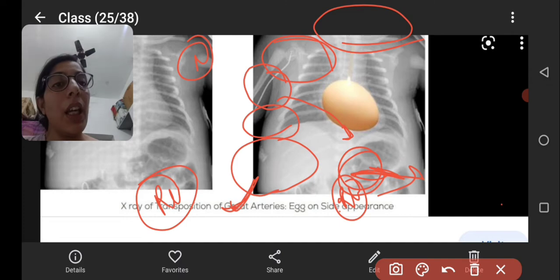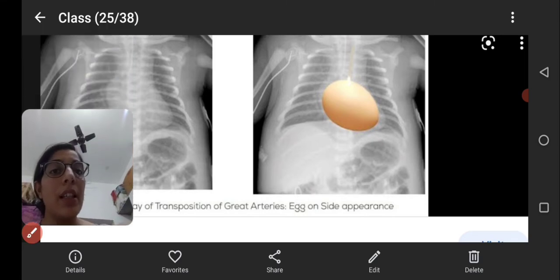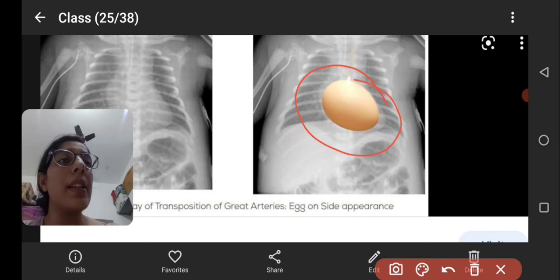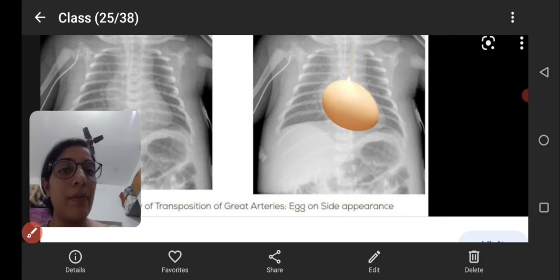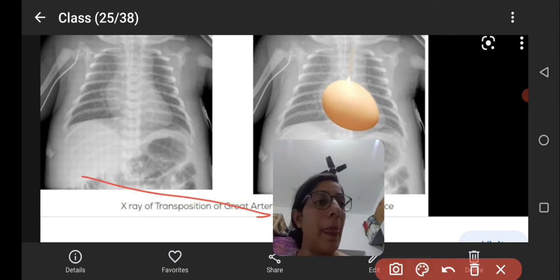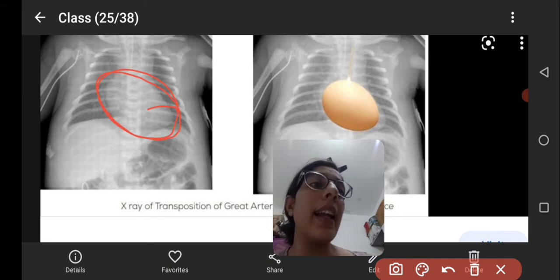In TGA, the heart is found with an egg on a string appearance. Look here. This is the heart, an egg-like structure as the image is showing, and this one is the string.